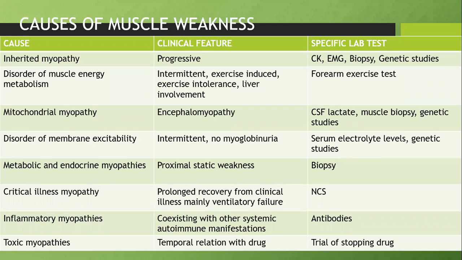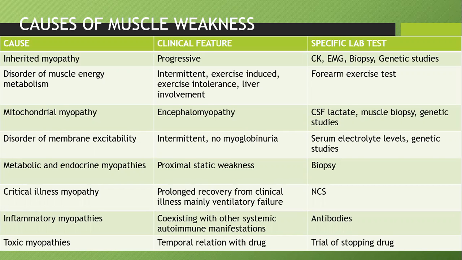Metabolic and endocrine myopathies, the most common endocrine being hypothyroidism, the most common metabolic being diabetes. Both can cause muscle weakness. Biopsy is used for diagnosis. Critical illness myopathy: any sick patient who's taking time to recover from ventilator or taking a long time to get discharged will have critical illness myopathy. A nerve conduction study will be done in this case.